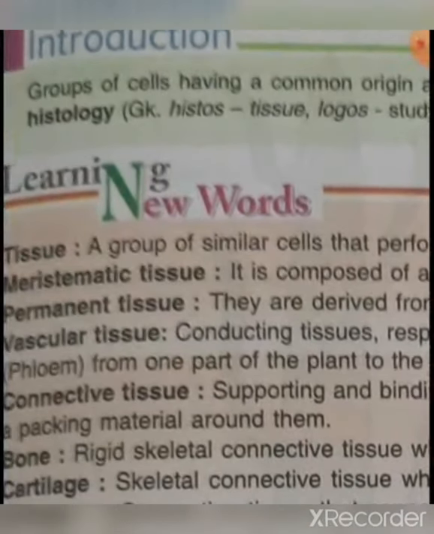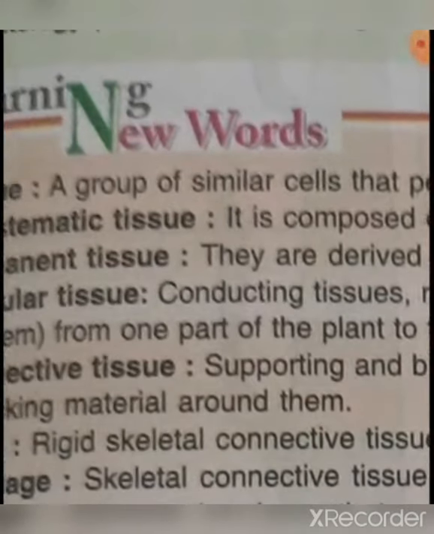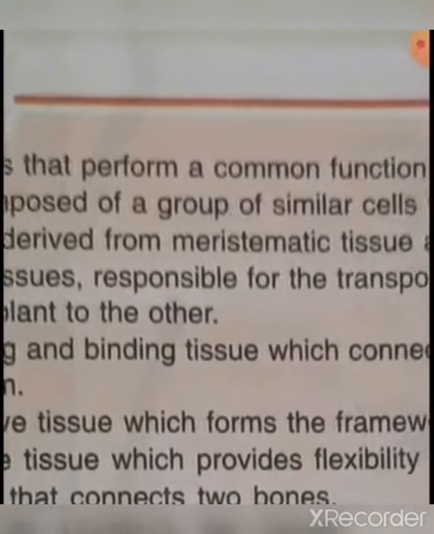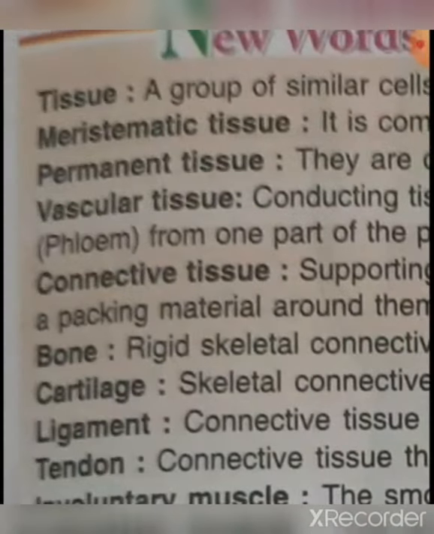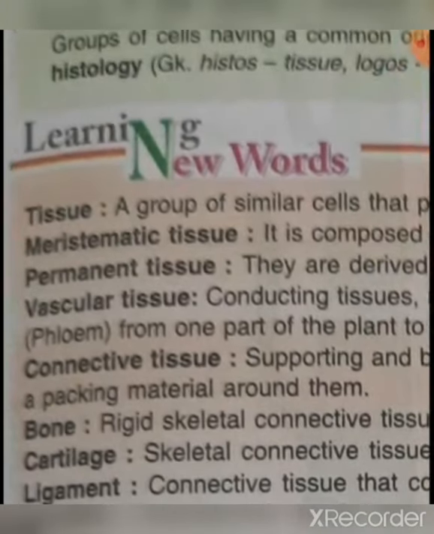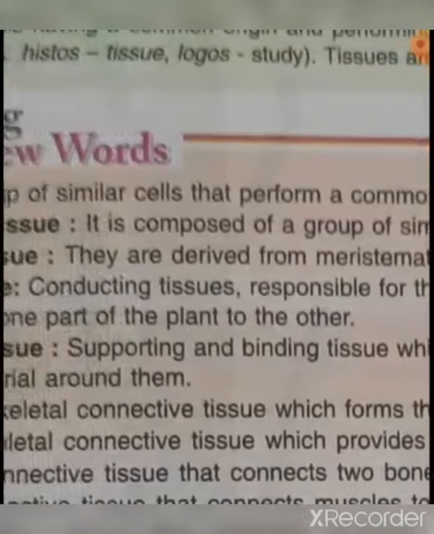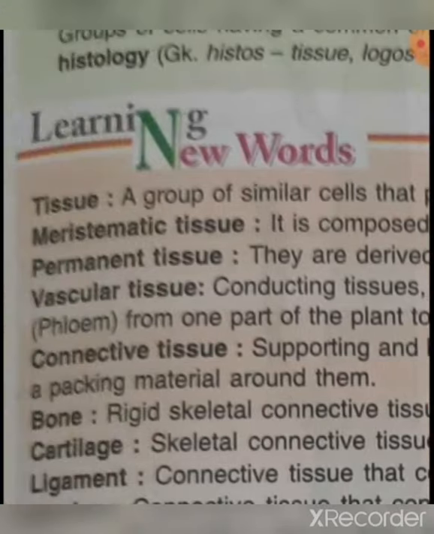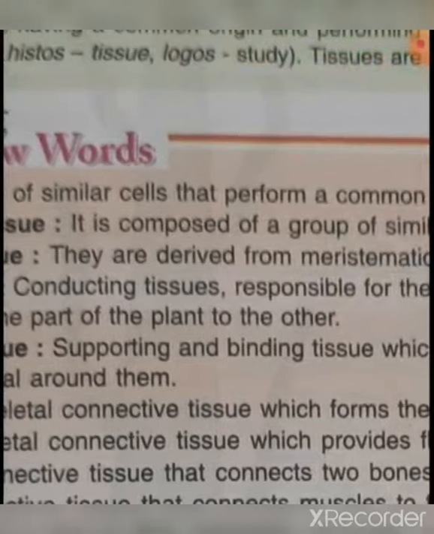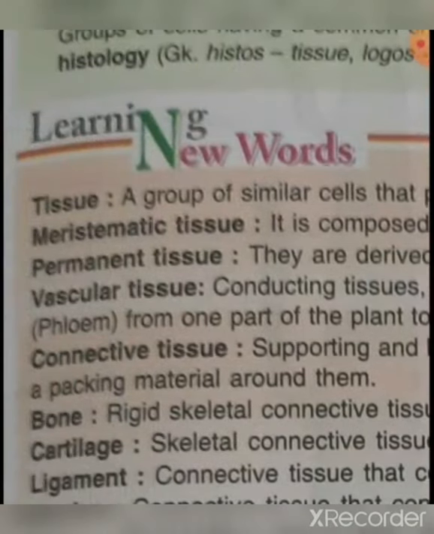Next is cartilage. So cartilage is also a connective tissue which provides flexibility to soft tissues. Okay. Next is ligament. Ligament is also a connective tissue that connects bones to bones. Okay. Means ligament connects bones. Now is tendon. Tendon is also a connective tissue that connects muscles to the bone. Means the tissues that connect muscles to bone are called tendon.